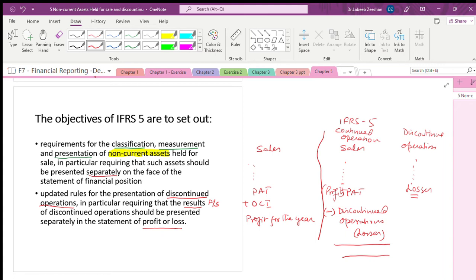We are showing the income statement for continued operations separately. We are showing the income statement for the discontinued operations separately. Whenever you discontinue operations, you will have the losses. These losses should be shown separately. We should not mix up with the normal operations. They mean the losses from discontinued operations. Then we'll show the profit for the year. Is it okay with you?